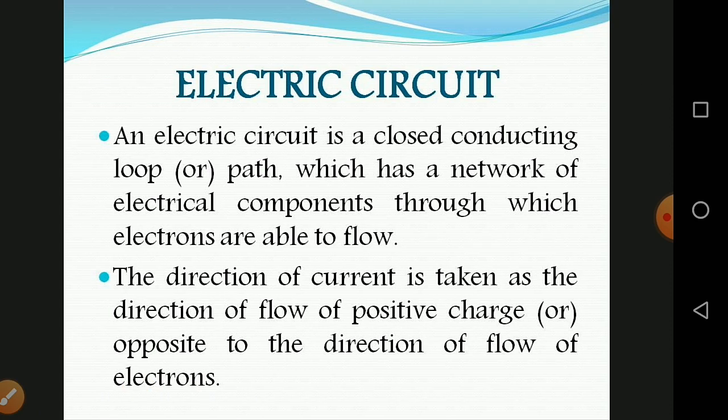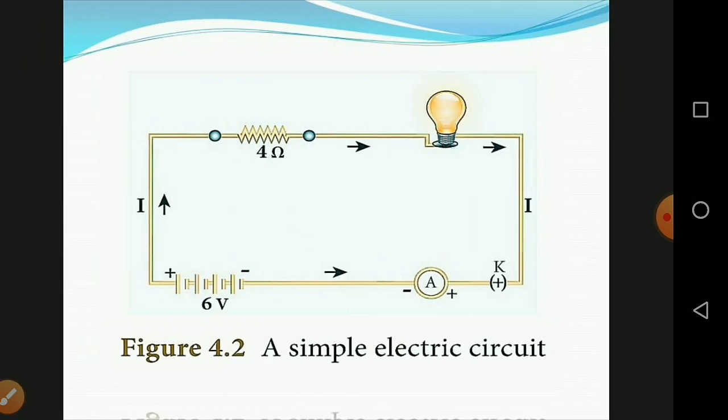An electric circuit is a closed conducting loop or path which has a network of electrical components through which electrons are able to flow. This path is made using electrical wires so as to connect electric appliances to a source of electric charges, that means a battery. A schematic diagram of an electric circuit comprising a battery, an electric bulb, and switches. So this is the simple electric circuit.